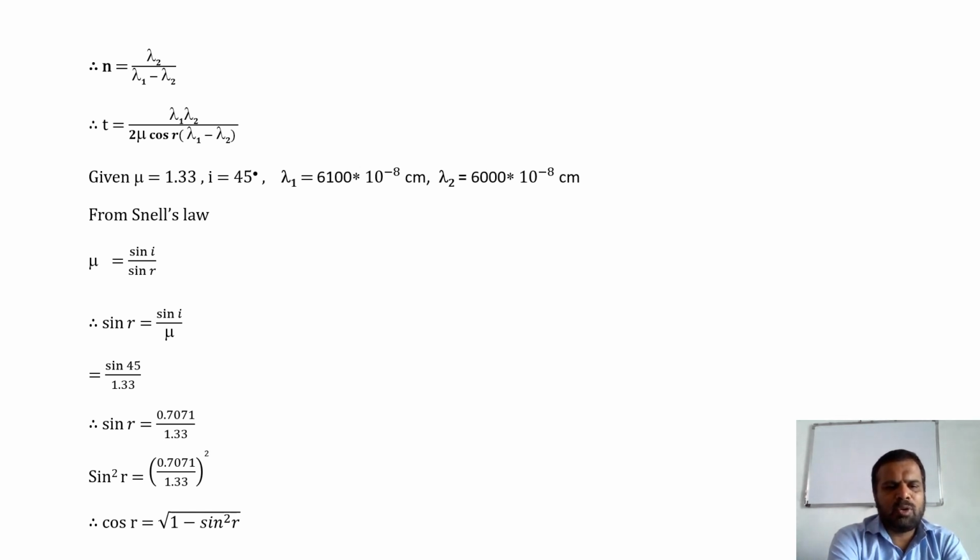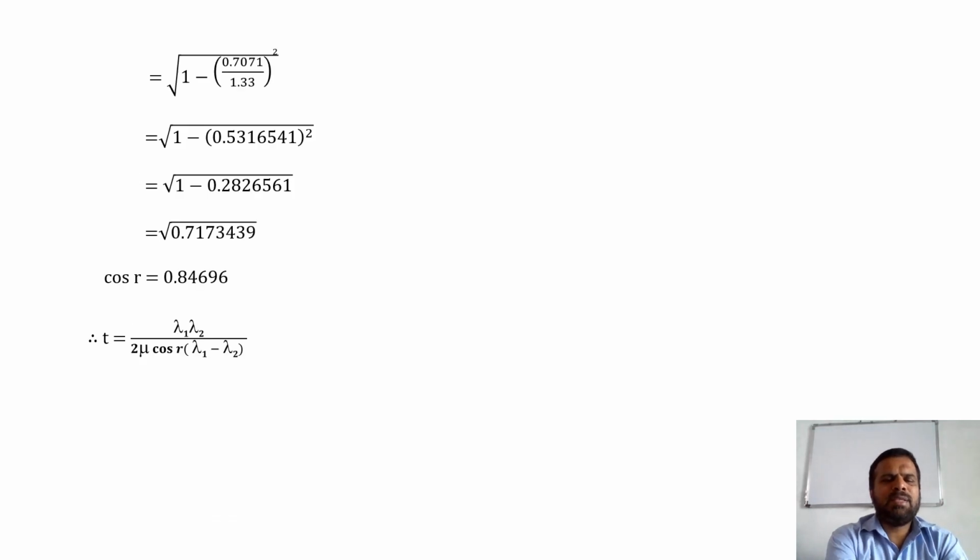Therefore, cos r is equal to square root of 1 minus sin square r, that is equal to square root of 1 minus (0.7071 divided by 1.33) whole square, that is equal to square root of 1 minus (0.5316541) whole square, that is equal to square root of 1 minus 0.2826561, that is equal to square root of 0.71737439, or cos r is equal to 0.84696.